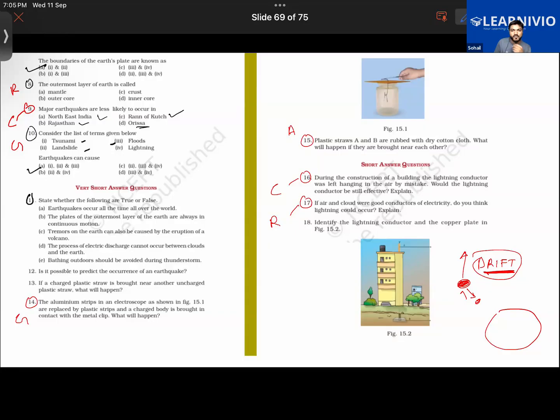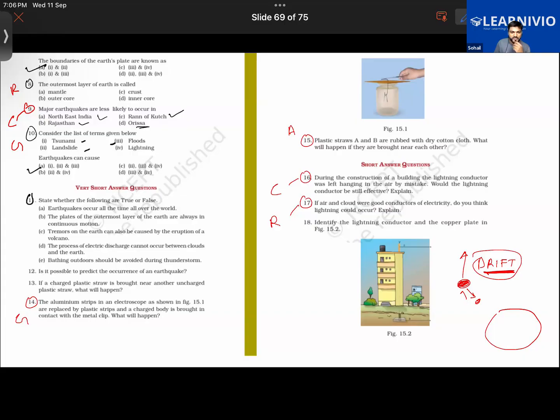See, both plastic straws A and B have been rubbed with the same cloth, so both will acquire the same charge. Getting what I'm trying to say? When two straws are rubbed with the same cloth, they acquire the same charge, so they will repel each other. The basic principle of charge interaction tells us that opposite charges attract while same charges repel. All of you understood this? Yes, sir. Okay, answer the next question.